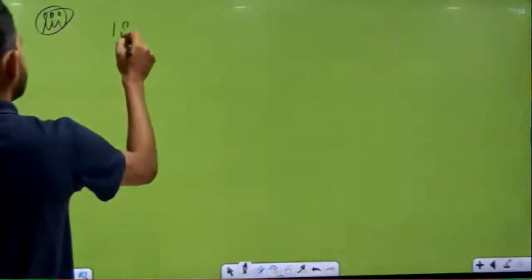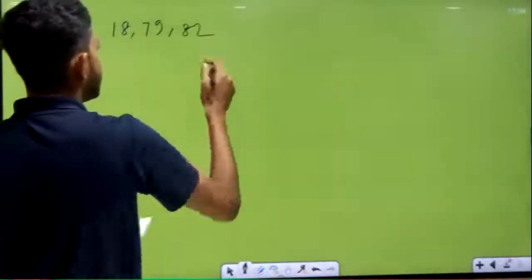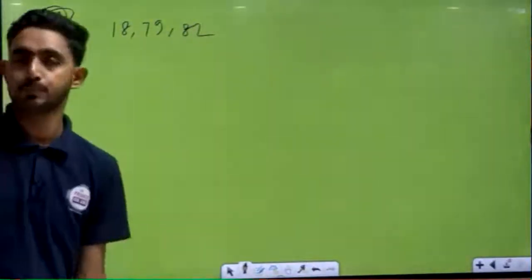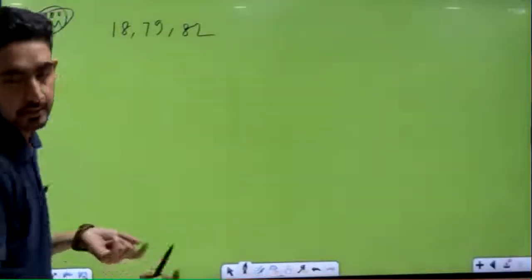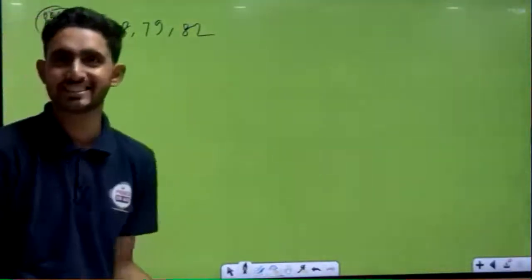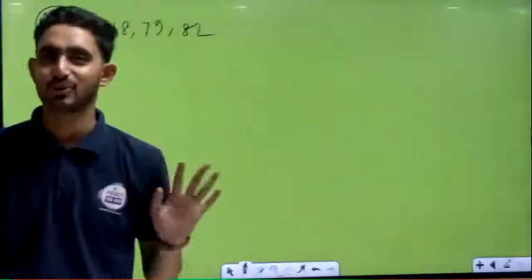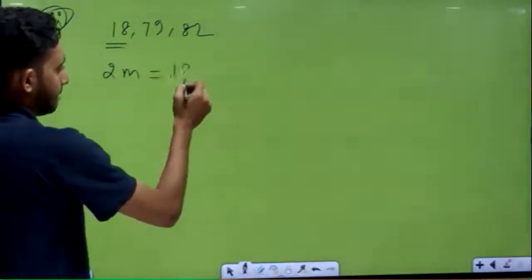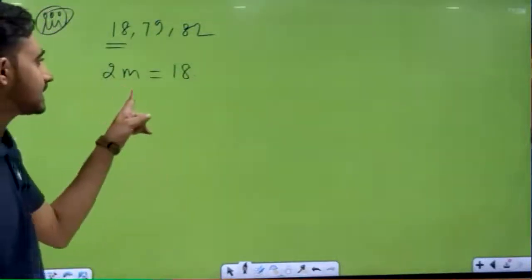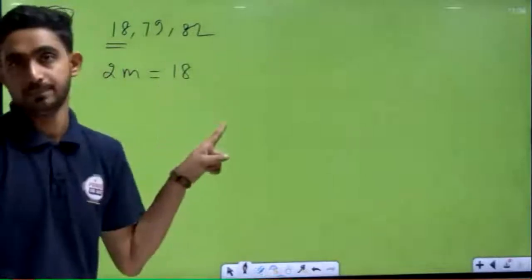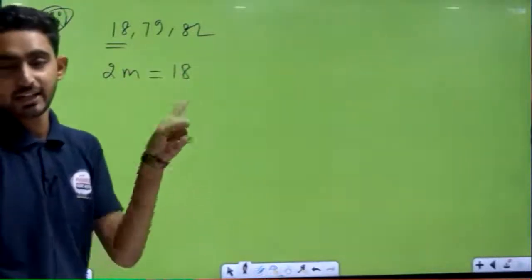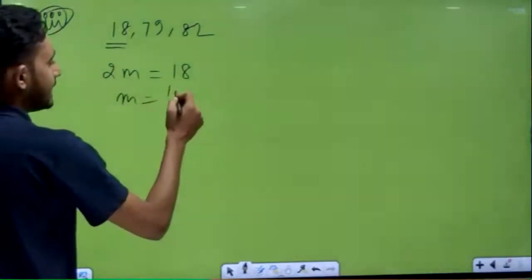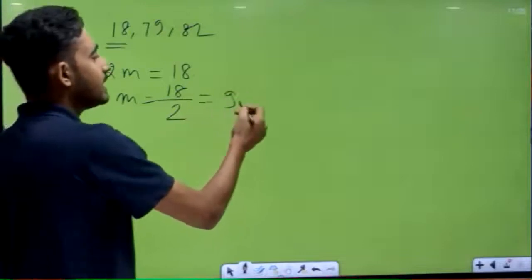Third part, that is 18, 79 and 82. Okay, 18, 79 and 82. So same way we will do, follow this process. First of all, 2m is equal to, write down 18. Okay, 2m is equal to 18, first member. Now from this equation, you have to find the value of m. So we can say m is equal to 18 divided by 2, which is equal to how many?